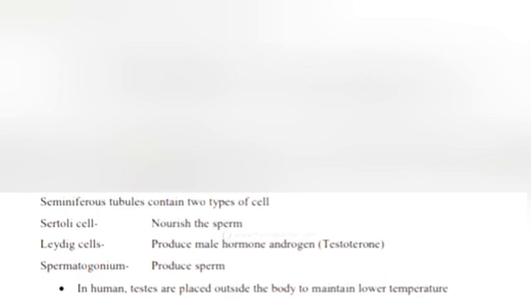Seminiferous tubules contain 2 types of cells: Sertoli cells and Leydig cells. Sertoli cells nourish the sperm. Leydig cells produce the male hormone androgen, and the spermatogonium produces sperm. In humans, testes are placed outside the body to maintain a lower temperature.